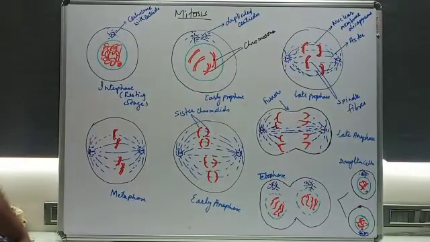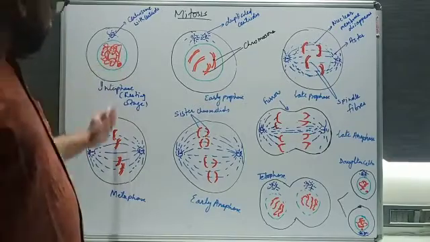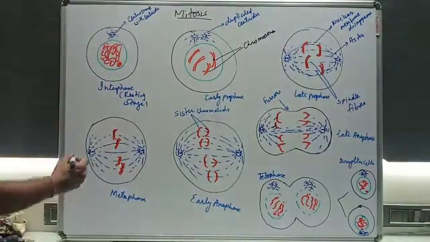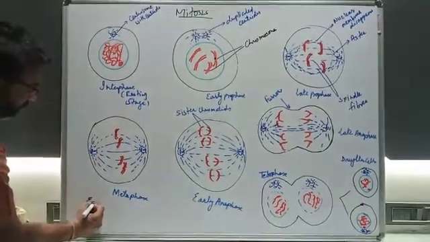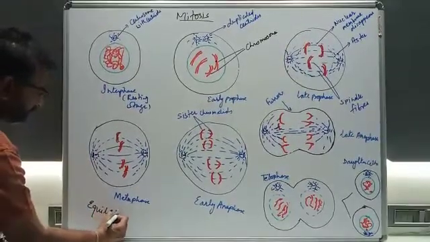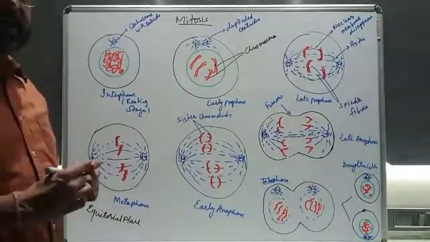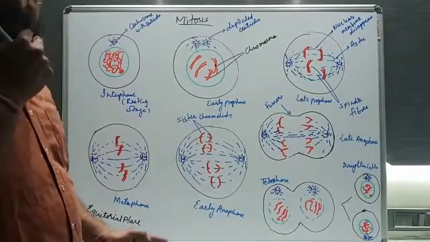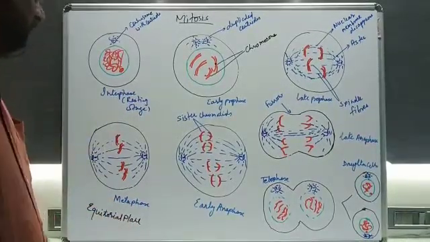In the metaphase stage, what happens is specified by a certain thing. What is that? All the chromosomes will come in a line that is called the equatorial plane. What is the equatorial plane? Actually, it is a central line on which the chromosomes are connected. All the chromosomes will be present on the equator. Is it fine?